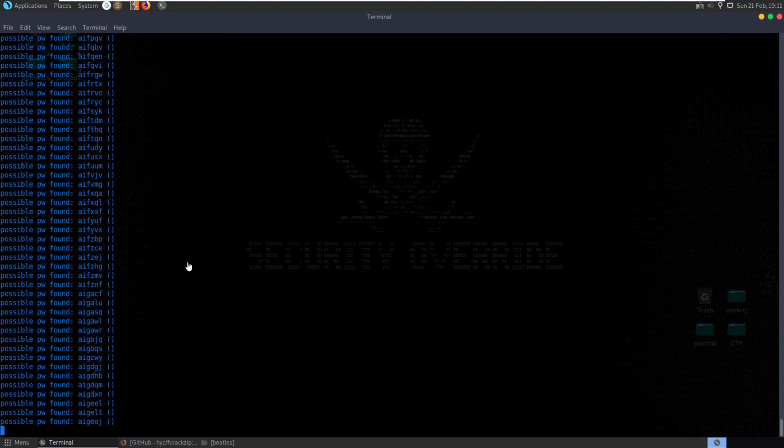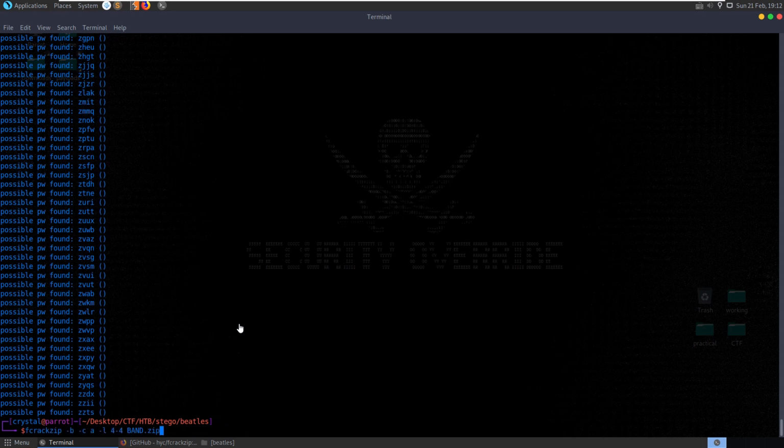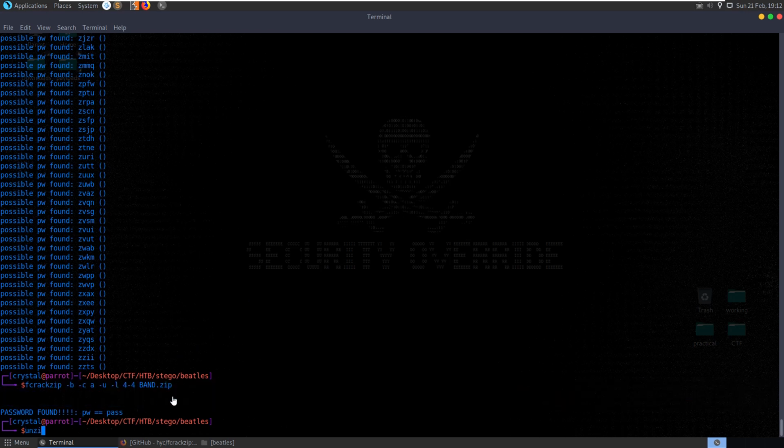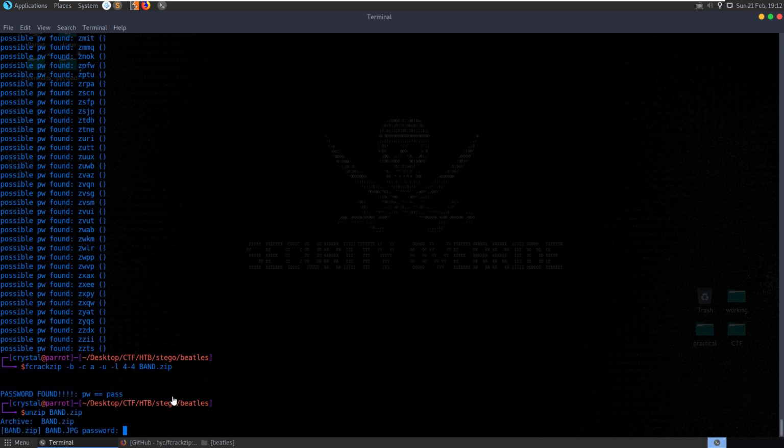Okay, let's try that. But it comes up with possible found each time. That's why we want the -u flag. And we need a -l for this as well, right? Length. And then -u. Alright, that found it a lot quicker, that command. So we got the password was pass. We could have probably worked that out anyway.